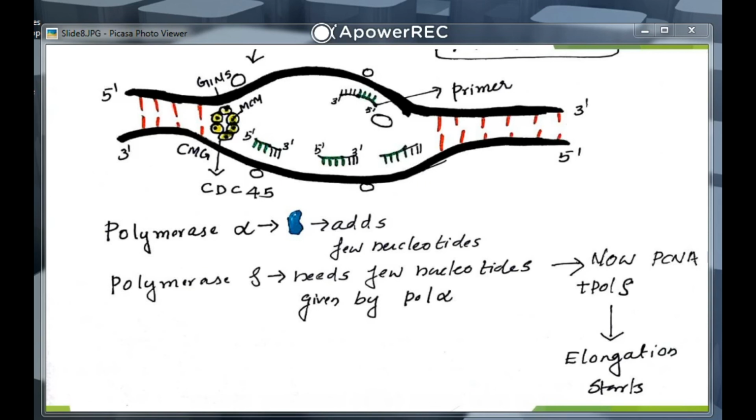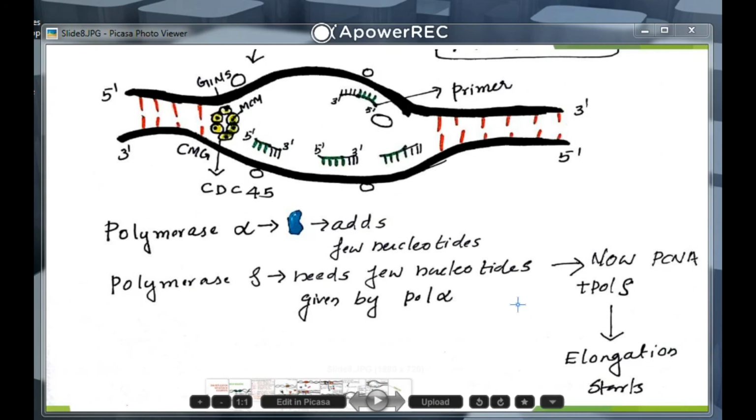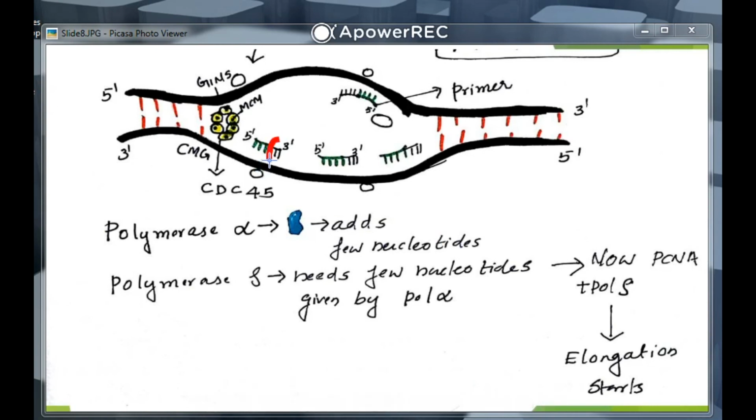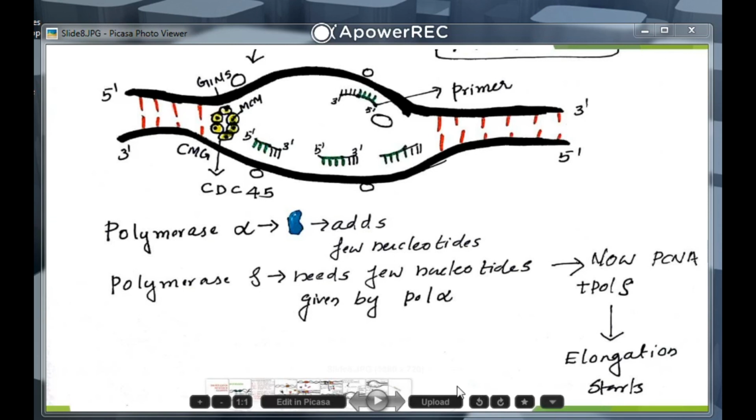You can see here that a few nucleotides are added by polymerase alpha, and from these nucleotides DNA polymerase delta adds nucleotides. Now PCNA loads polymerase delta, and the elongation process starts. Okay, that's all about the elongation process.